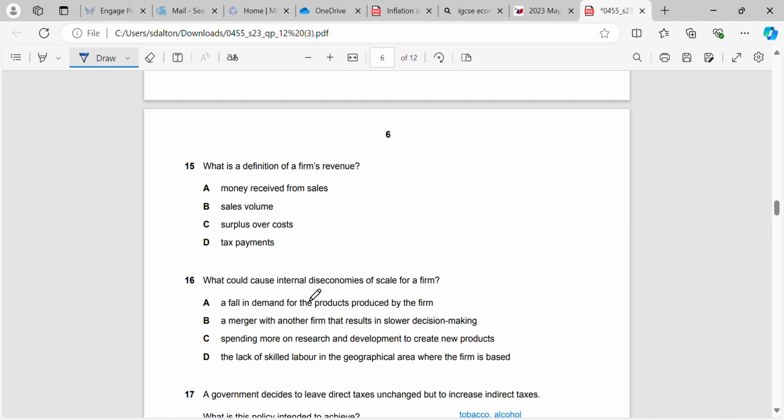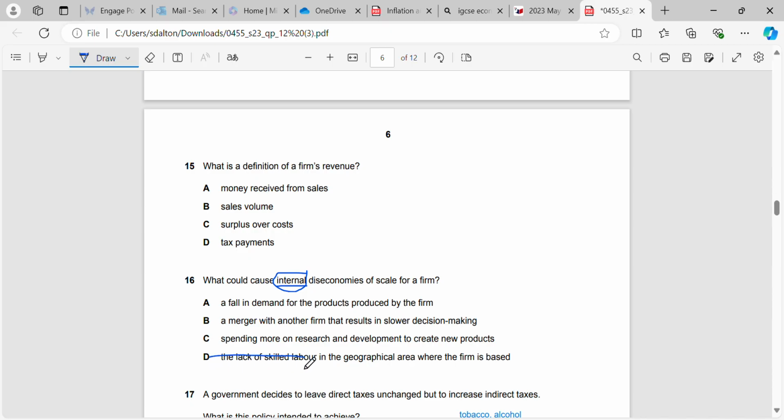Okay, question 16. What could cause internal diseconomies of scale for a firm? Remember that internal diseconomies are the ones that the firm is in control of. So straight away we can look for that. A fall in demand for the products produced by a firm, merger with another firm, spending more on research and development, lack of skilled labour.